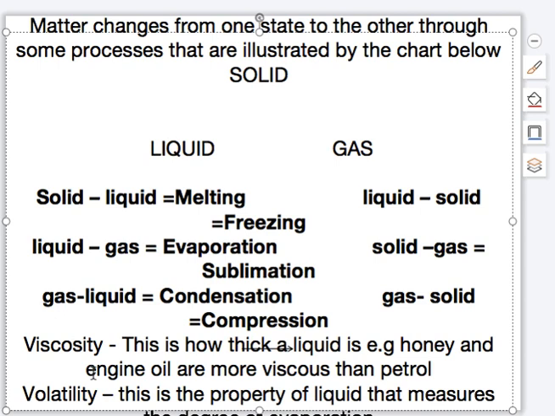Also, we look at the nature of liquid based on what we refer to as viscosity. That is how thick a liquid is. A thick liquid, e.g. honey or engine oil, is more viscous than petrol. When you look at petrol, it's light. When you look at honey, it's thick. And also look at the engine oil. So you can see that engine oil and honey are more viscous, or have more viscosity, than petrol.